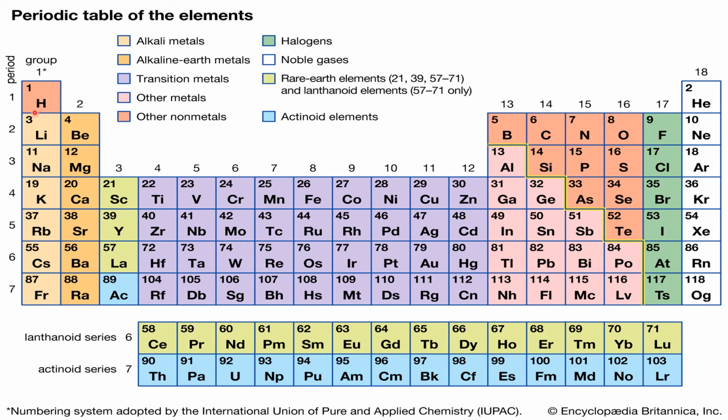Now all of you know hydrogen, lithium, sodium, potassium, rubidium, cesium, francium. These are the alkali metals. Okay, this second group is the alkaline earth metals. This blue color is the transition metals, that means they show the characters of both. And these are other metals. And these are the non-metals: boron, carbon, nitrogen, oxygen, sulfur, selenium, tellurium, phosphorus, silicon. This green one is the halogen group. And this is the noble gas, which is always stable.